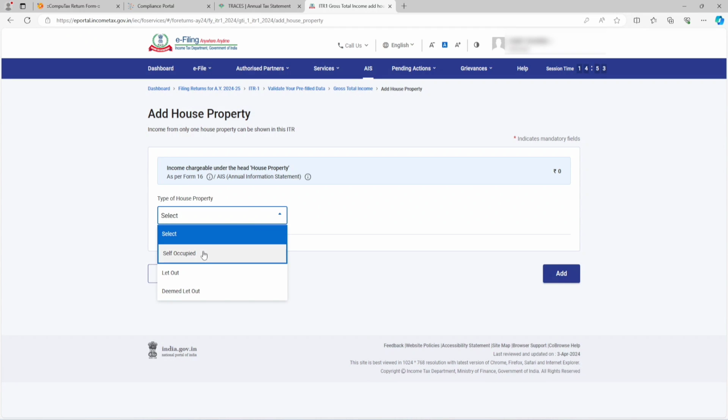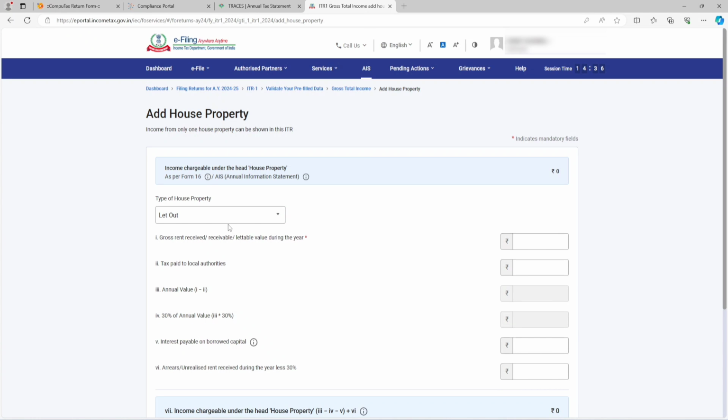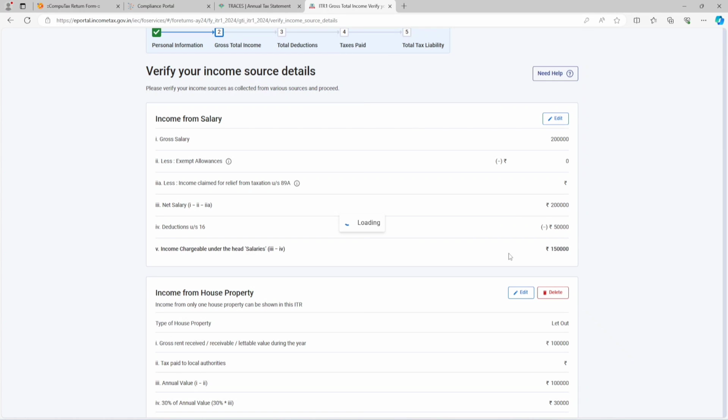If this house is self-occupied, meaning you are living in this house, then interest on home loan is not allowed under the new tax regime. If you have selected the old tax regime, then up to 2 lakh rupees interest can be claimed. If you have a let-out property, meaning you have given this property on rent, and suppose you are getting 1 lakh rupees rent, then you know very well that 30% standard deduction is available on rental income. So 30% is deducted, and only 70,000 rupees is your taxable income. So we are moving further.